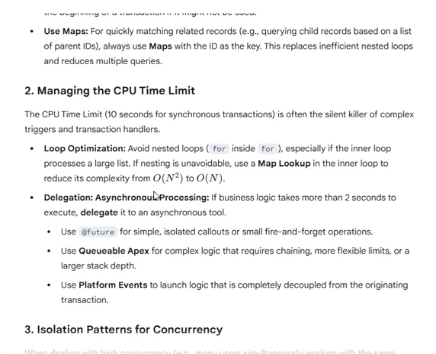Plus loop optimization. Based on the complexity of inner loops, when we are processing a large list, it works better with maps instead of inner loops, because it reduces the complexity from this one to this one.